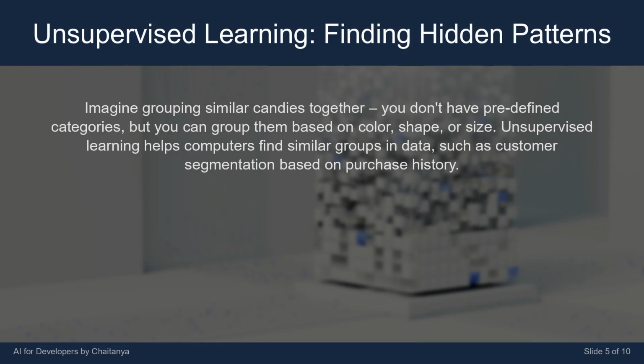Imagine grouping similar candies together. You don't have predefined categories, but you can group them based on color, shape, or size. Unsupervised learning helps computers find similar groups in data, such as customer segmentation based on purchase history.